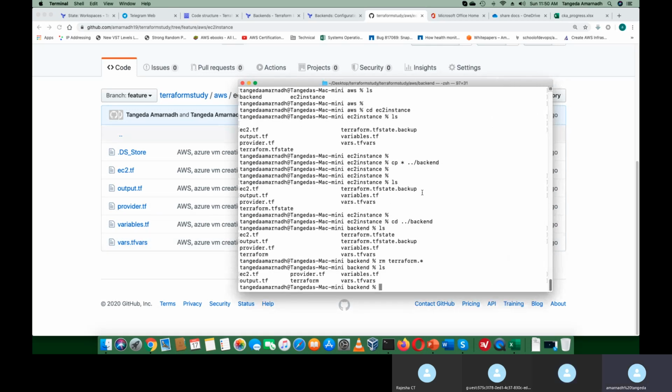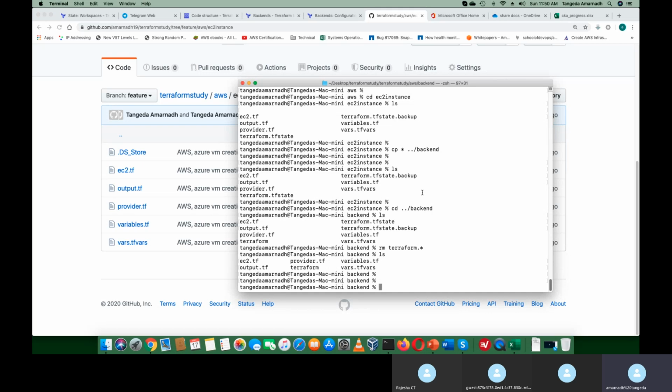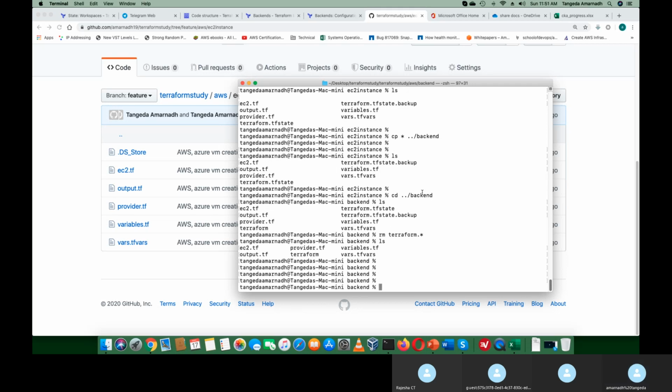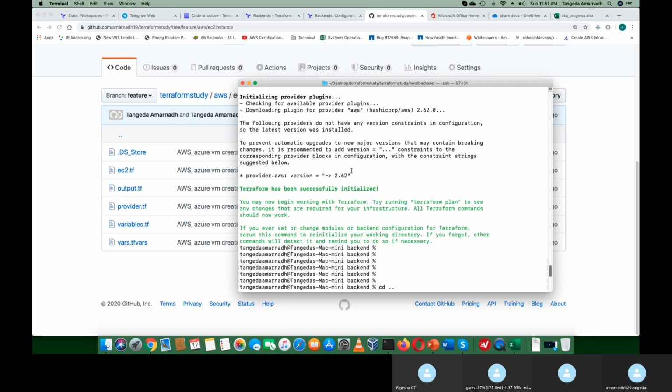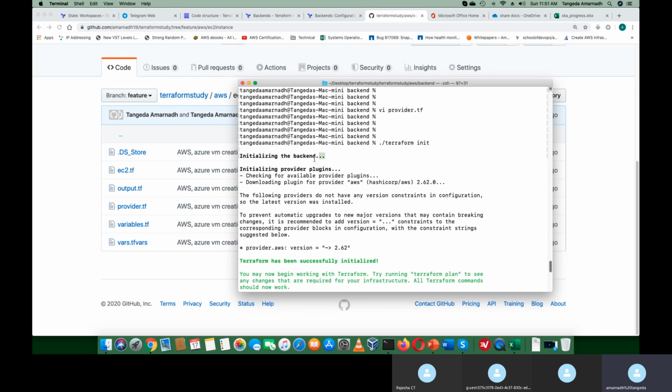Exactly, nice one. So I copied the EC2 instance which we created in the last class, just to execute it here to show you the default backend, where exactly it is going to happen. Let's see. And one point you have to remember is that while initializing, before creating any Terraform files, the backend is the one which executes first. So if you want to change any backend, I have to first create my backend, execute my backend, and initialize my backend. Then I can start using that backend.